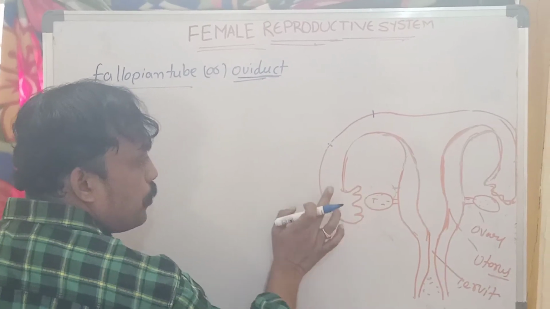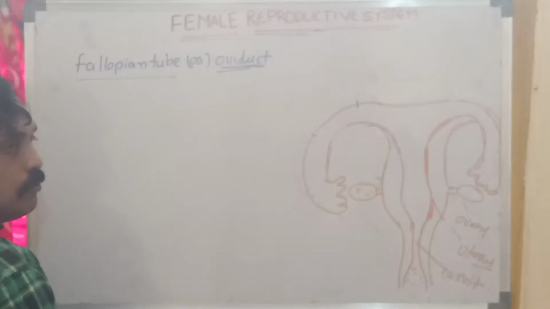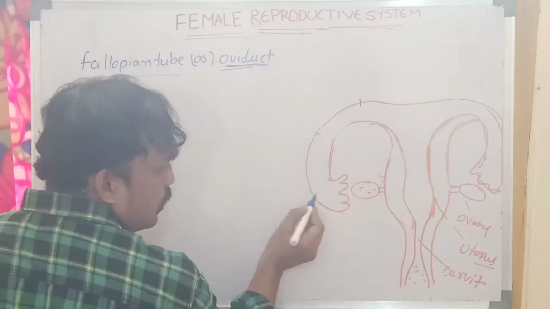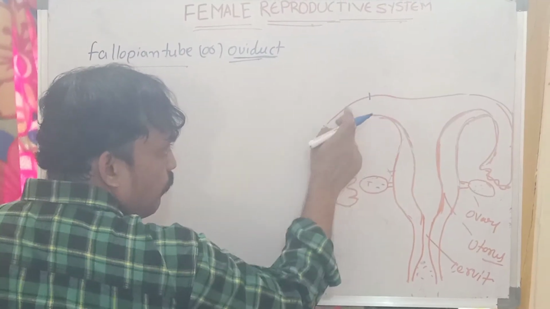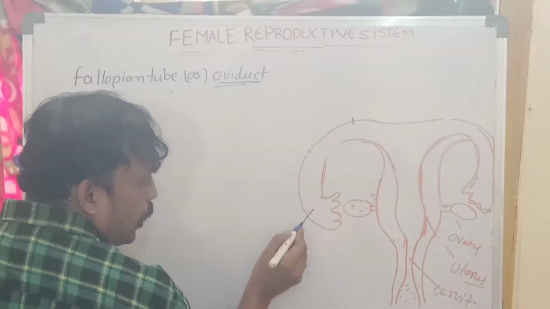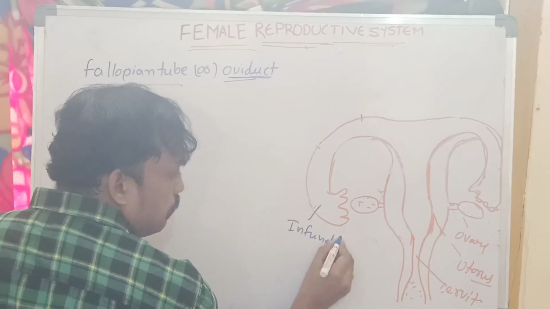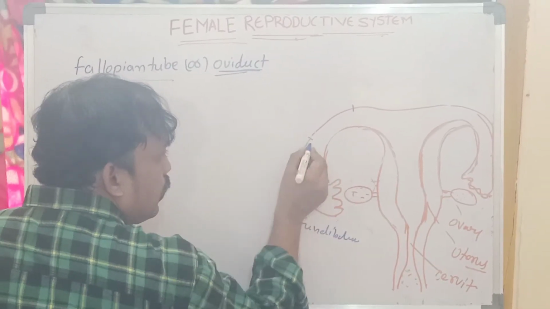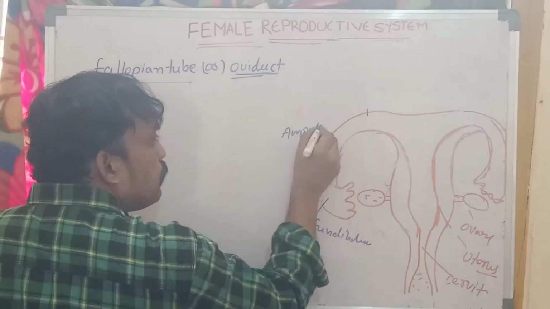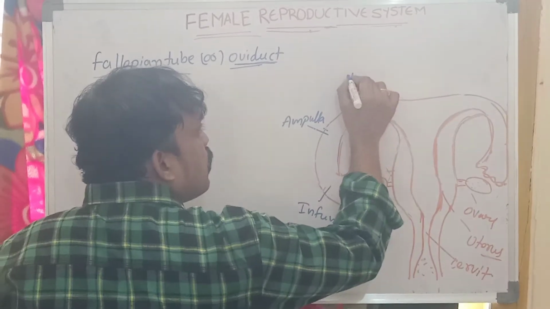How many fallopian tubes? One pair of fallopian tubes, which pass the ovum. The fallopian tube is divided into three regions. This wider region we can call infundibulum, this middle part we can call ampulla, and this part we can call isthmus.